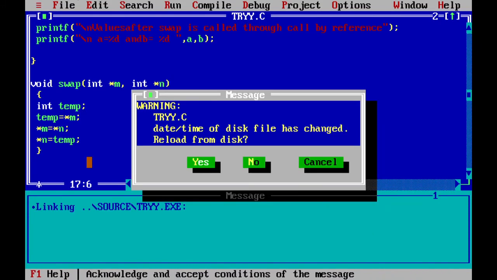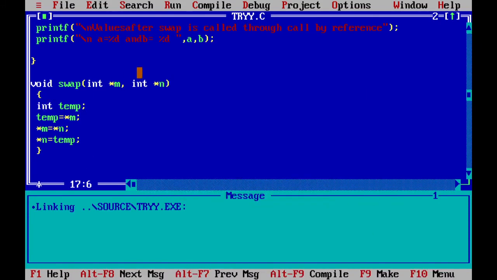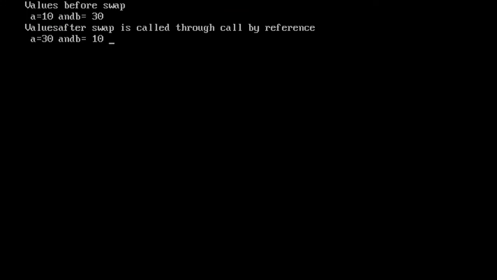Now see, previously, if I go back to the output, what it says: value before swap, A is equal to 10, B is equal to 30. Values after swap is called through call by reference. The same A variable in the main function has changed its value from 10 to 30, and B has changed to 10.